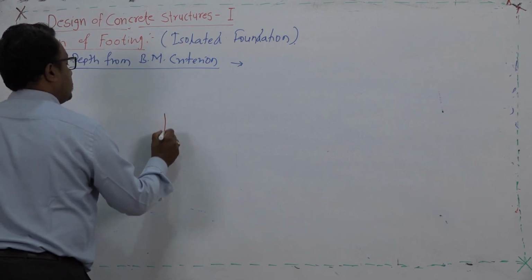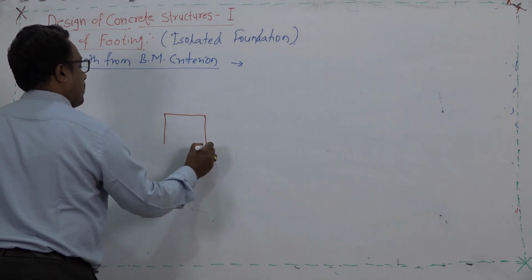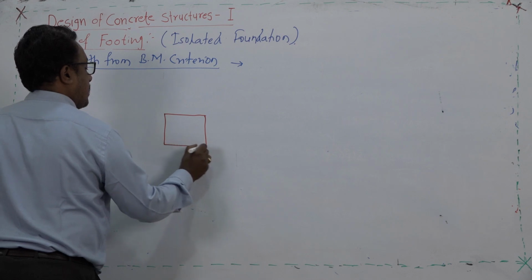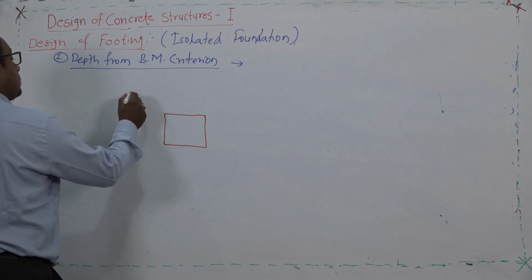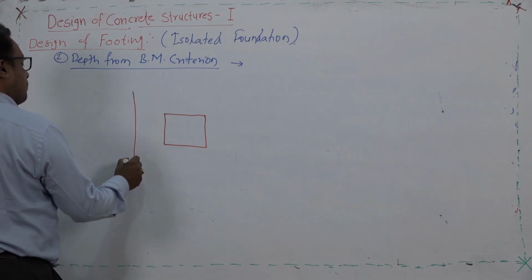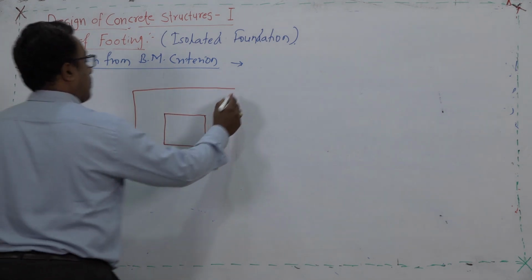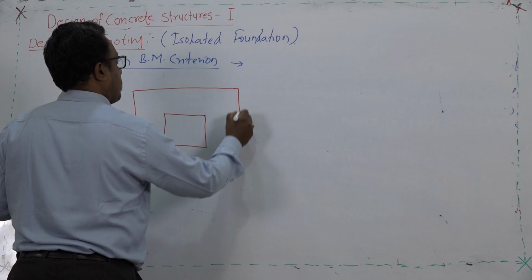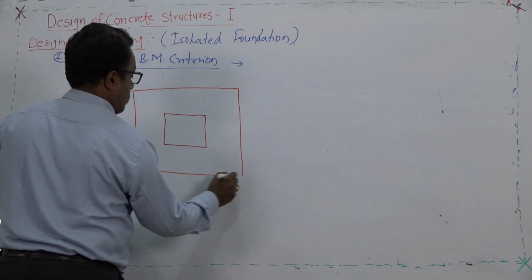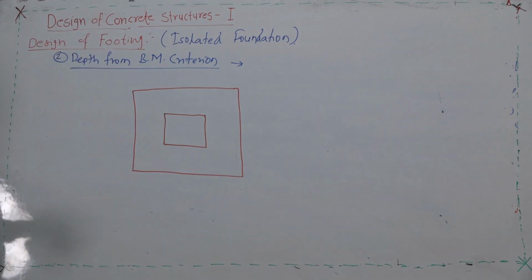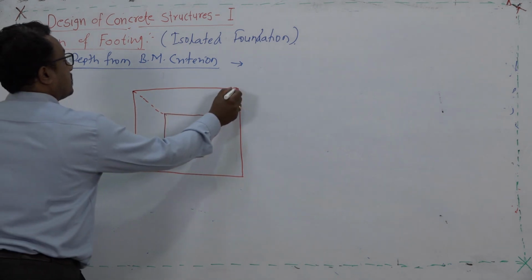So, we will try to consider this is the column size. This looks to be something like this. So, this is the plan area.